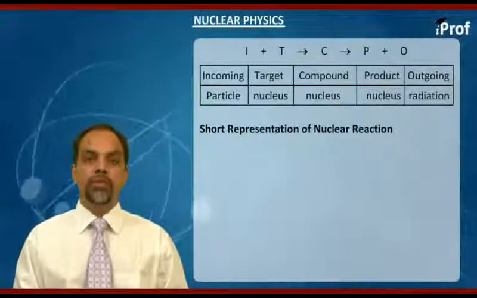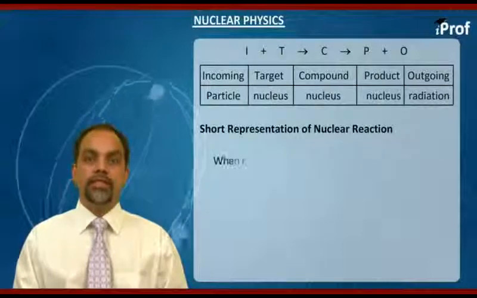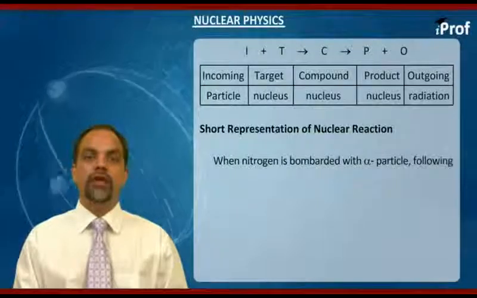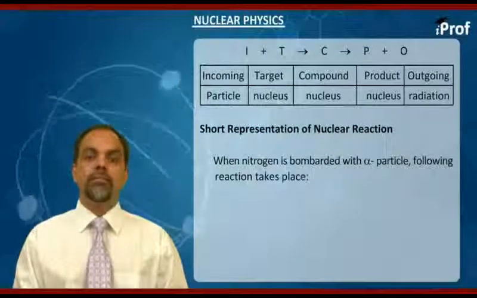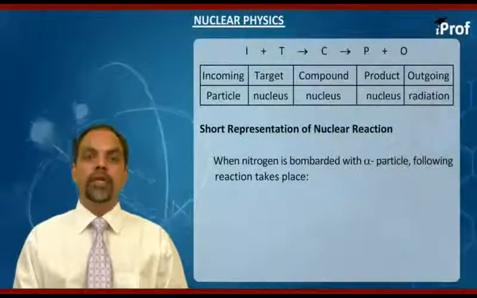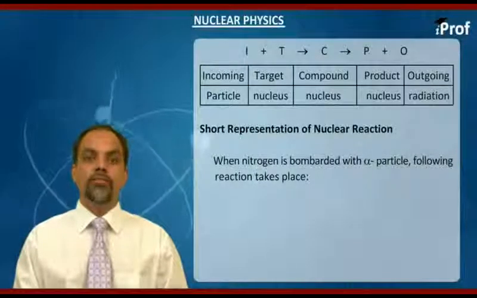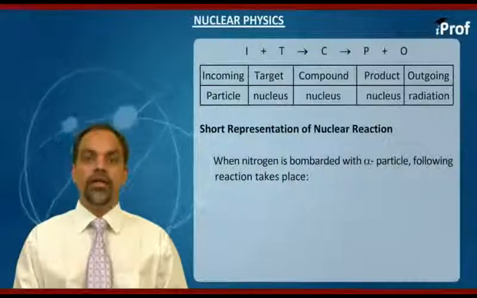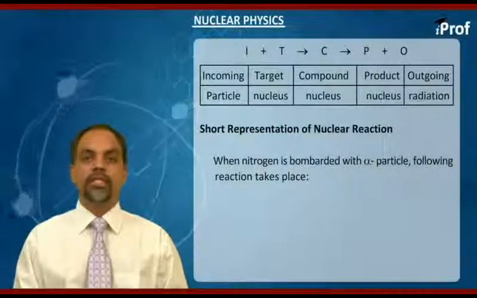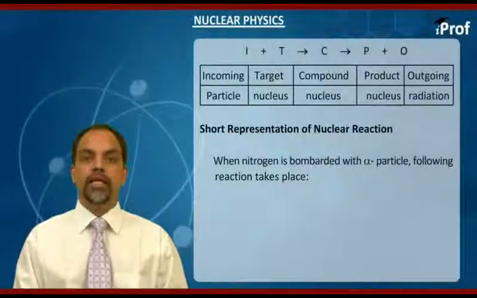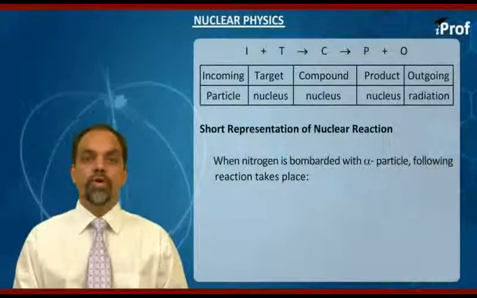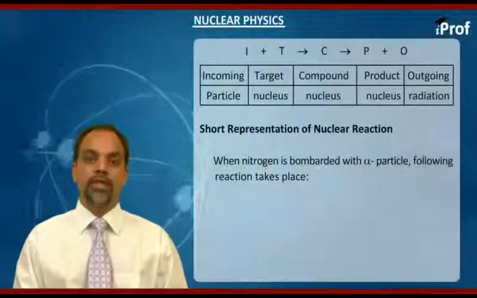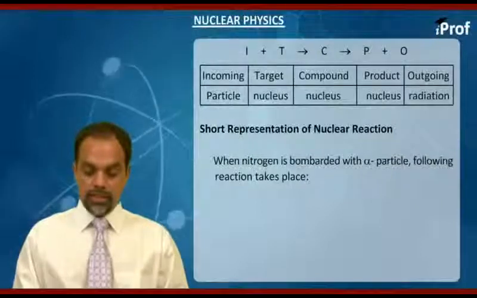Let's take up one example and let's see what happens when nitrogen 14 is bombarded with a stream of alpha particles. Now alpha particles are nothing but doubly ionized helium atoms. So let's look at this reaction. Now this is a nuclear reaction. Here the changes are taking place at nuclear level, that's why we call it nuclear reaction.